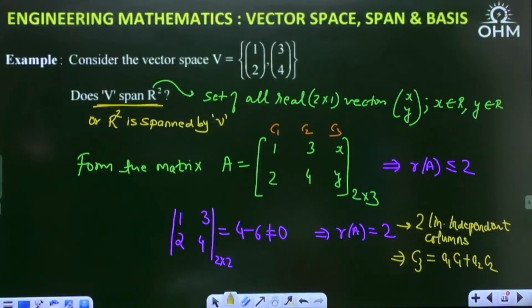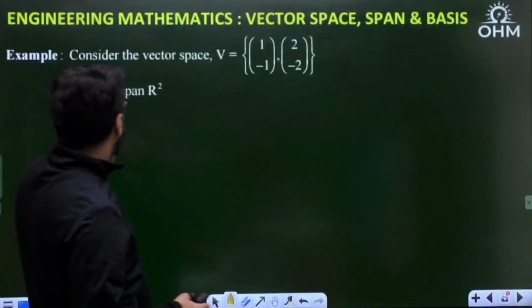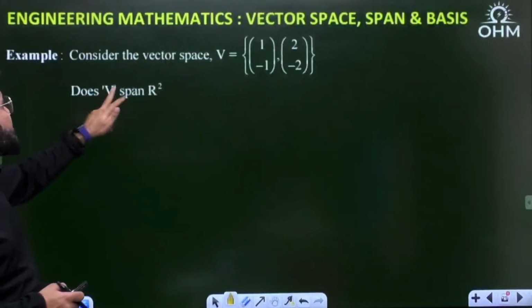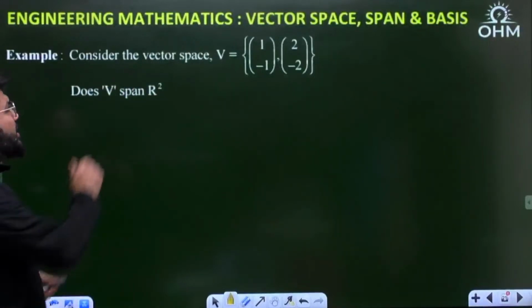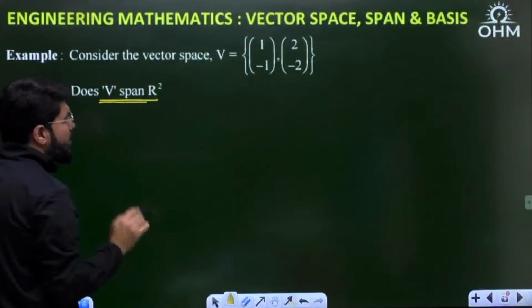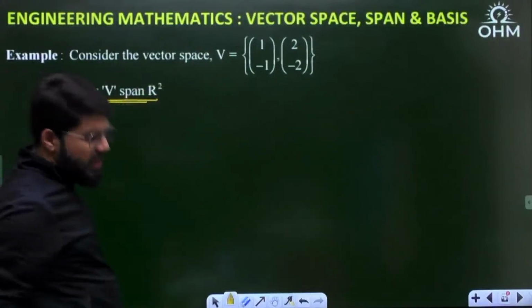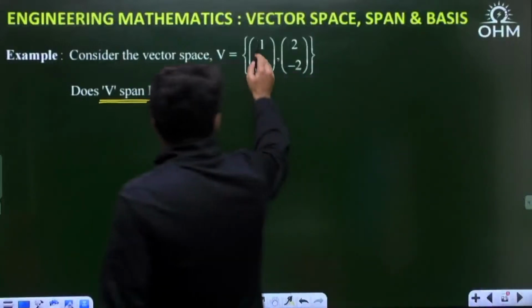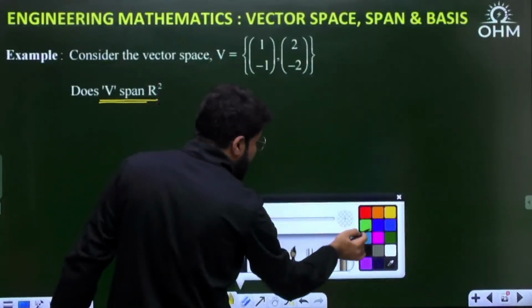Now let me take the difference. Consider the vector space 1 minus 1, 2 minus 2. Does V span R2? My question is the same. Does this V span R2? Or is R2 spanned by V? What are the vectors inside V now? Slight change is there, and once again I'll tell you the same story.